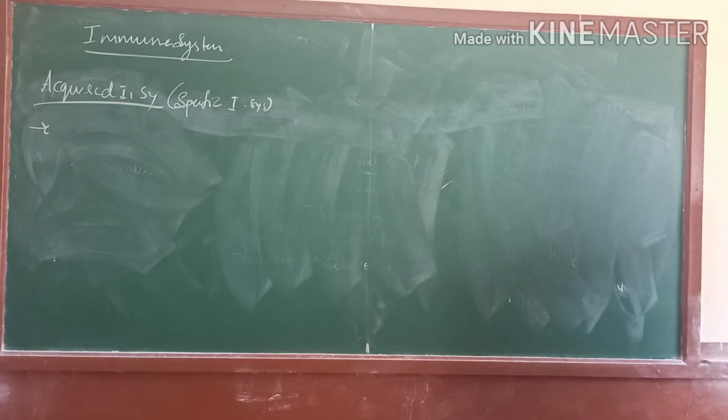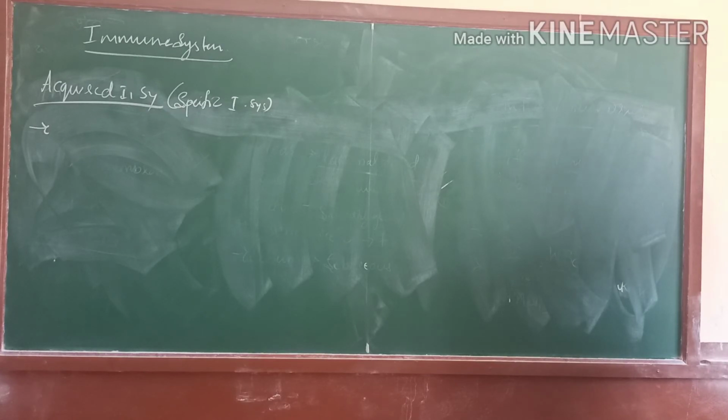Okay, and the immune system is developed by birth, encountered by the pathogen. It supplements the immune system, providing innate immunity. In that, there are two types: primary immune response and secondary immune response.